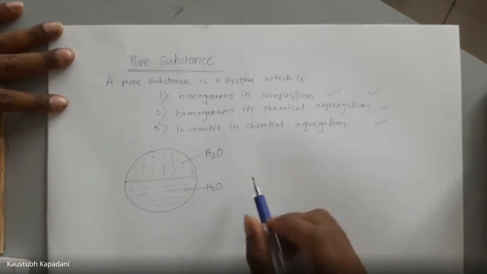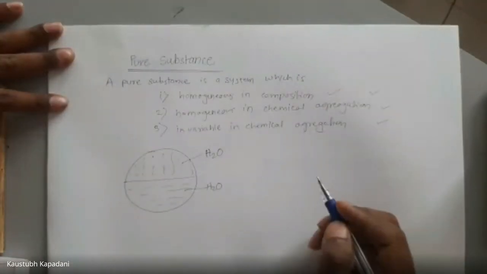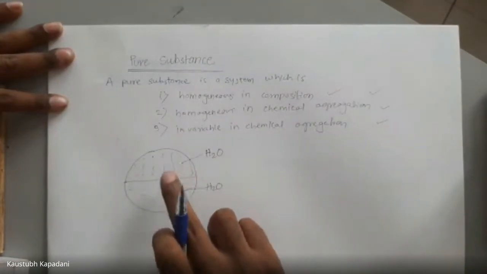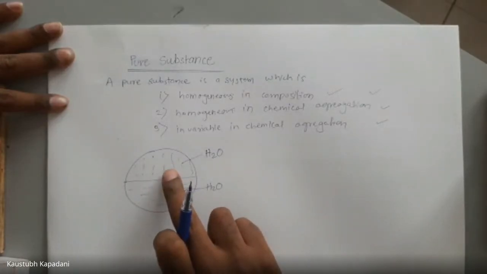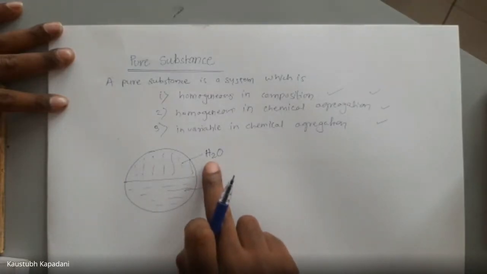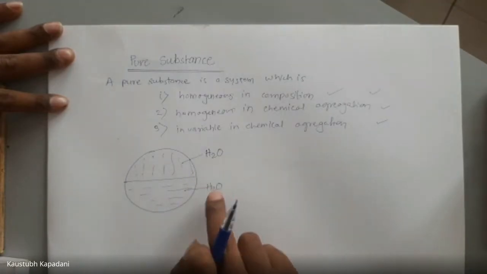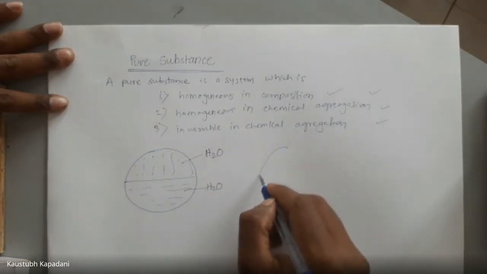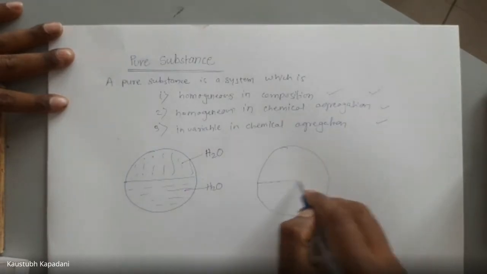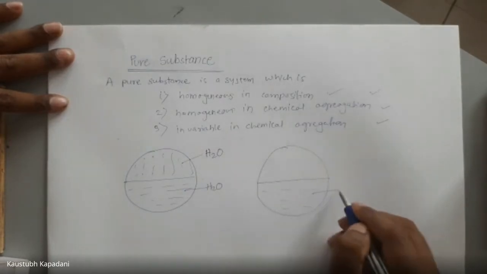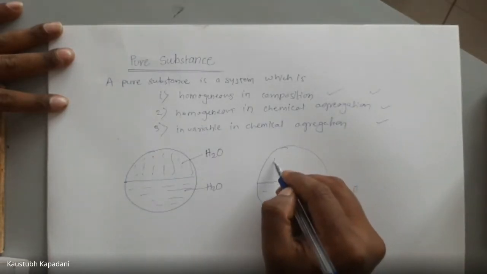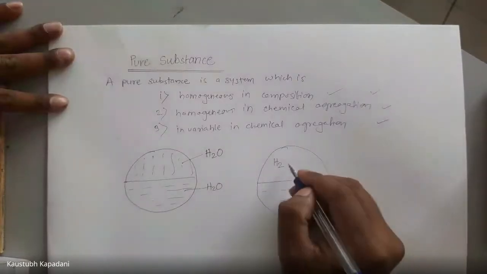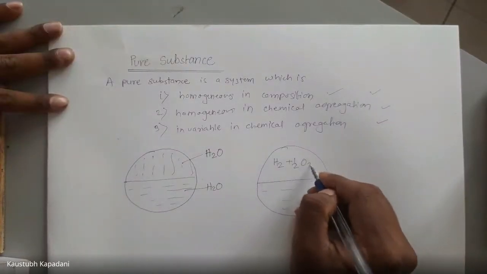What about the second condition? Homogeneous in chemical aggregation. These two substances, liquid water and vapor, have the same chemical aggregation. Here an H2O molecule, here an H2O molecule. So chemical aggregation is also the same. Suppose I have water here, which is H2O, and here I have hydrogen gas molecule plus half oxygen molecule.